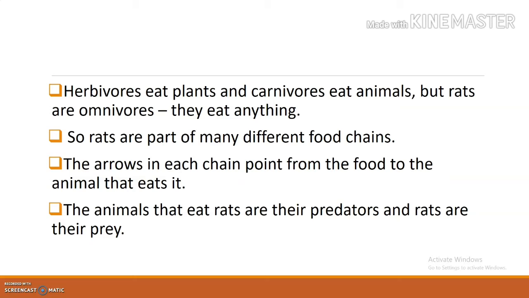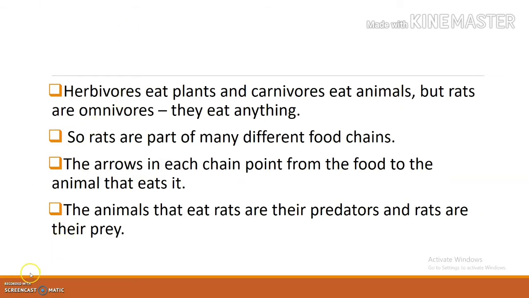So the tiger is the predator and what it is eating, that is the rabbit. They are called prey. So don't forget predators and prey. The animals that eat rats are their predators and rats are their prey. So you have to understand the two words, predators and prey. Predators means those who are eating the small ones and prey means those who are eaten by the bigger animals.